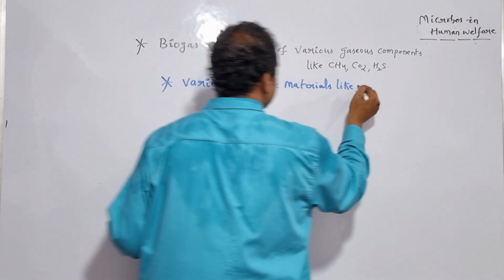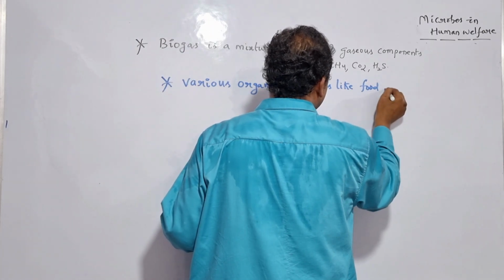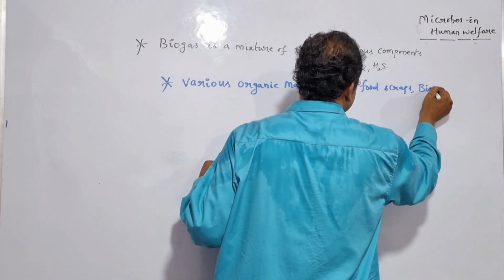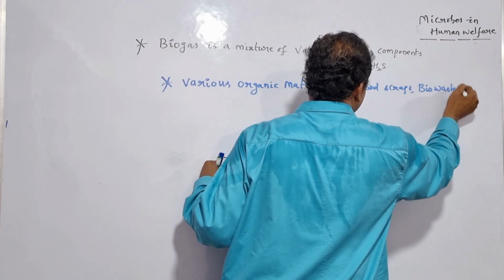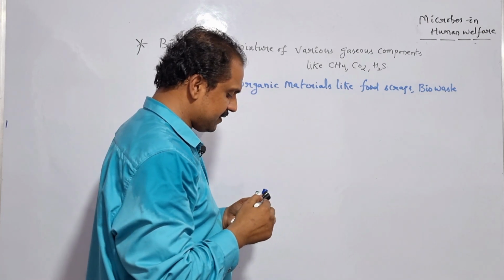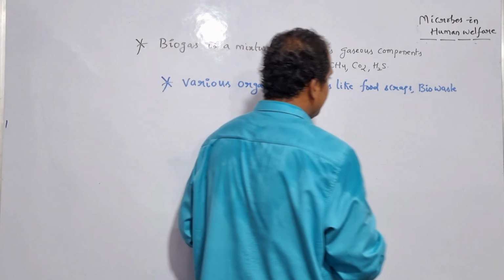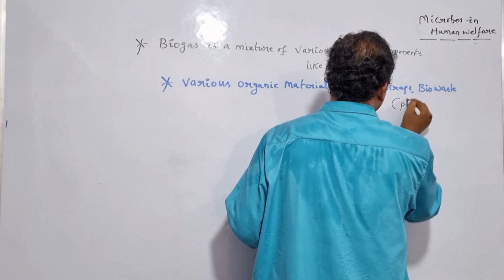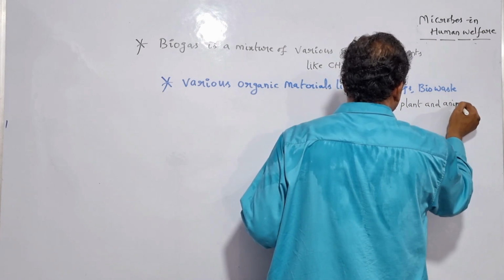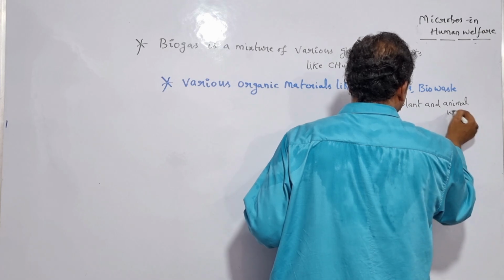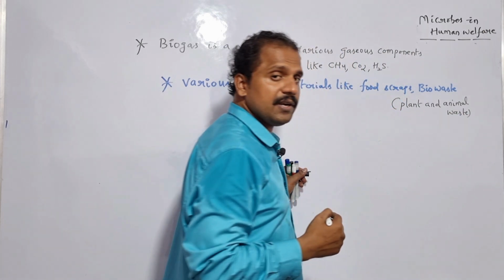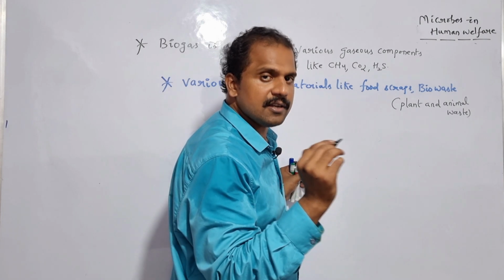Bio waste is an association of both the plant waste and as well as animal waste. All these are the various organic materials which are most commonly used for regulating the production of biogas.